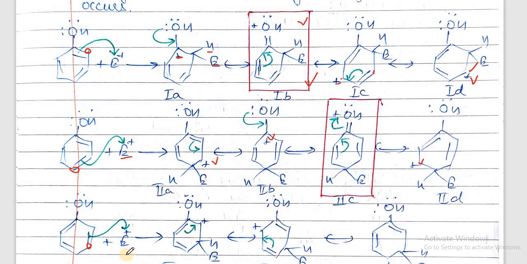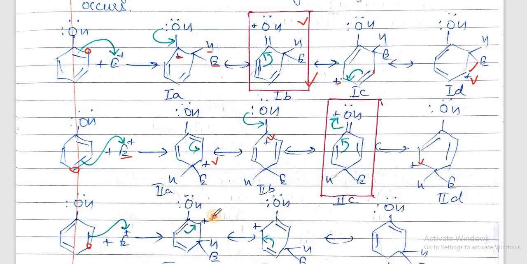So when the electrophile attacks the meta position, when it attacks this carbon, through these electrons, here H is already present, it gets attached to this. So when it is attached to this, then this carbon will have positive charge.